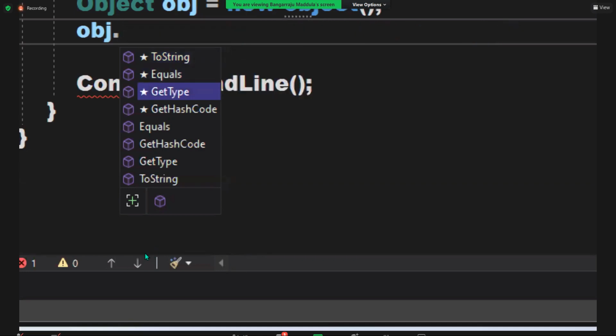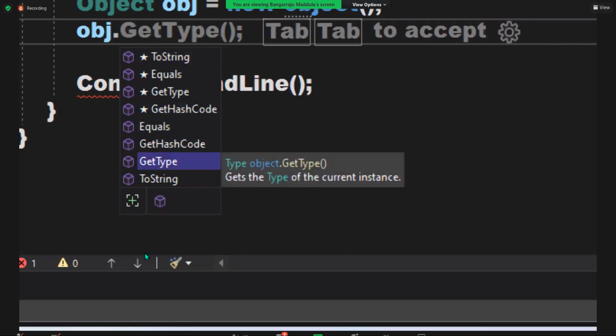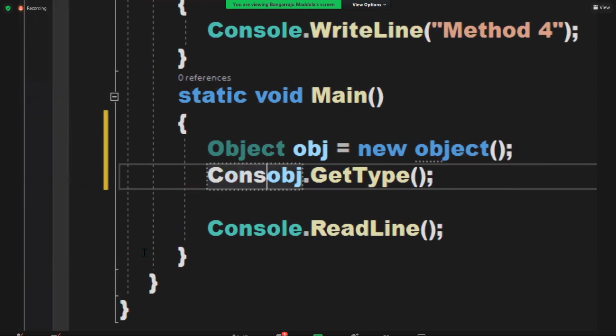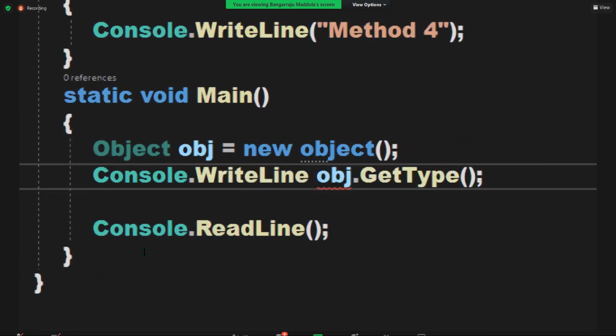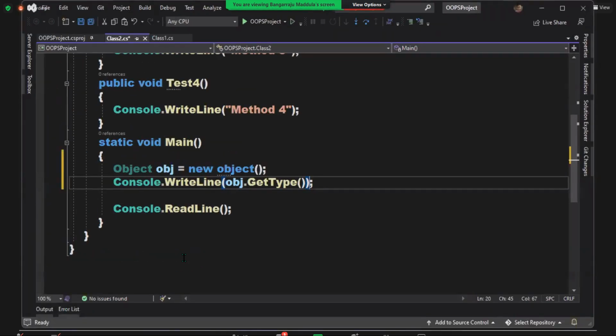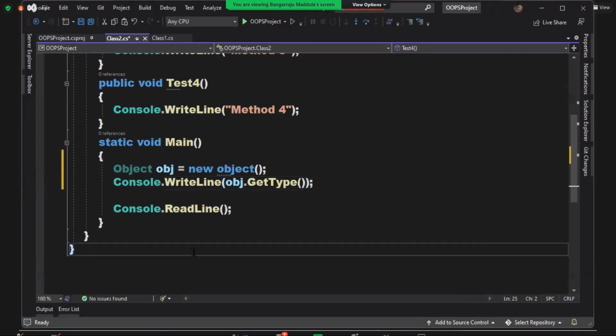In this, I'll call a method, guys. You are familiar with that method. GetType will tell you the type. Console.WriteLine(obj.GetType()). It means obj is which type here? Object type. Obj is object type.